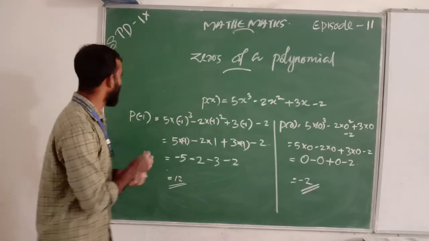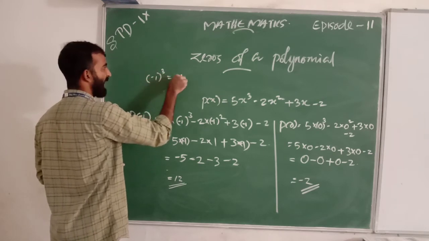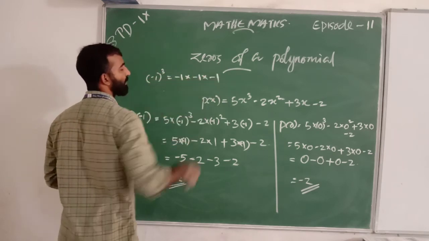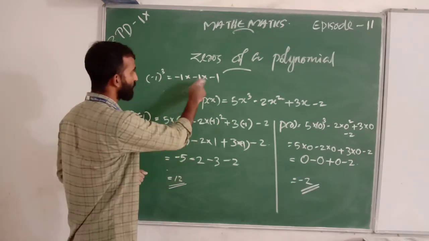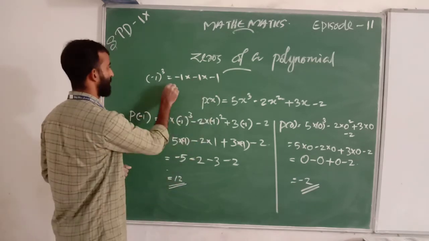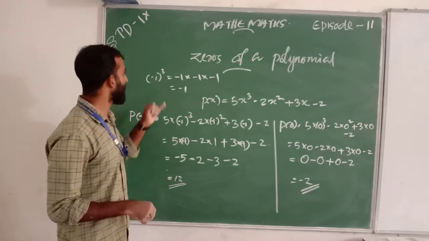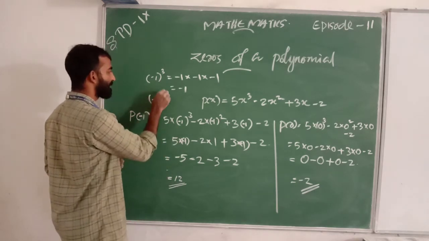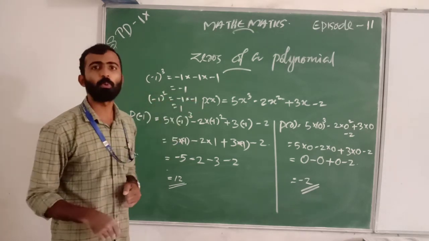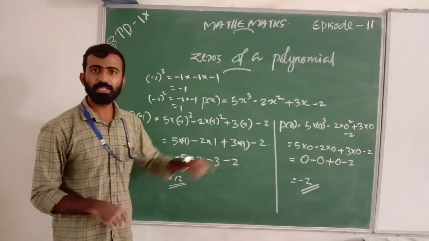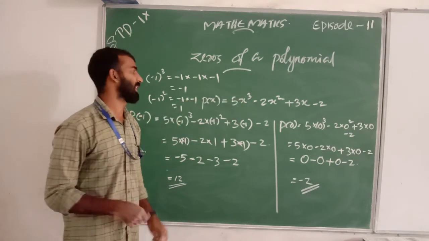Minus 1 cube means minus 1 into minus 1 into minus 1, that is, minus 1 into minus 1 is plus 1, plus 1 into minus 1 is minus 1. And minus 1 square means minus 1 into minus 1, that is, positive 1. Is it right? Any doubt? Yes.